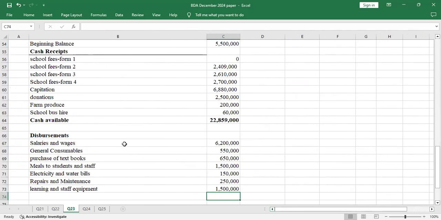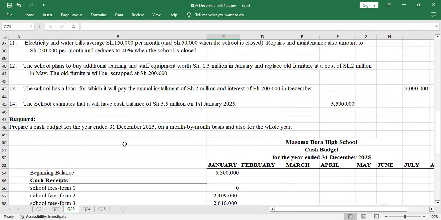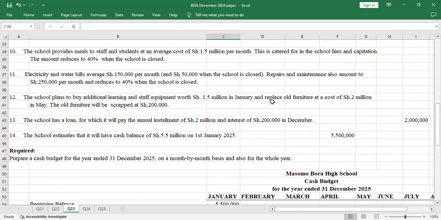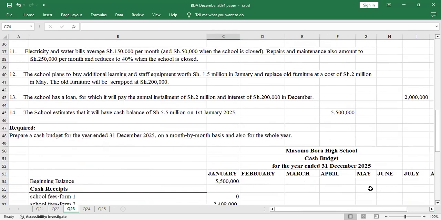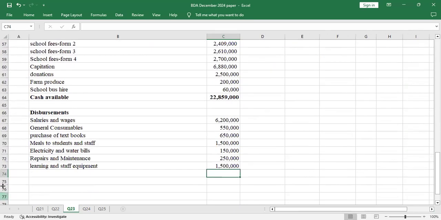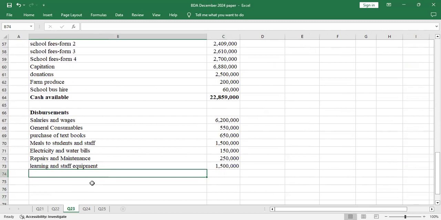Then, under the same information, we are told, and replace old furniture at a cost of shillings 2 million in May. The old furniture will be scrapped at shillings 200,000. Yeah, so this 2 million, we'll work it when we get to the month of May. Yeah, we'll add it there. And the scrap value, which is the resale value, will form part of the receipt.